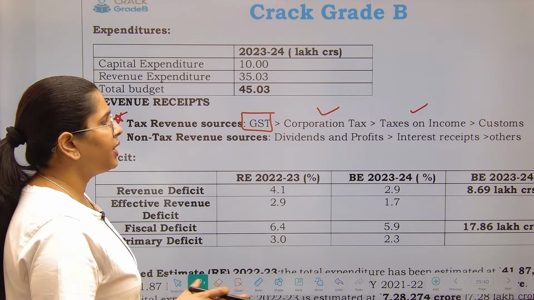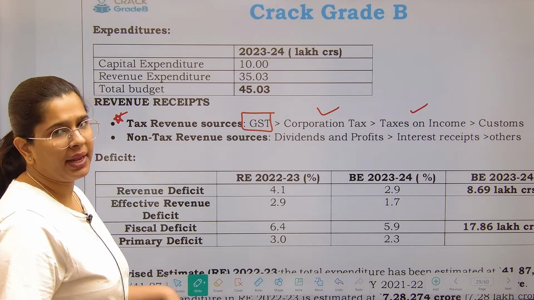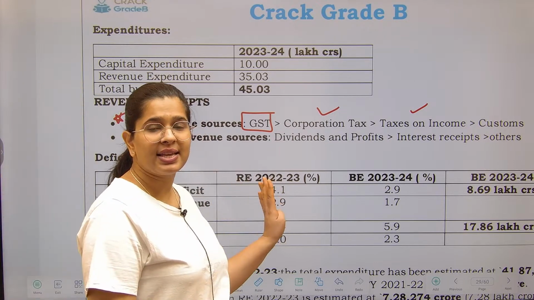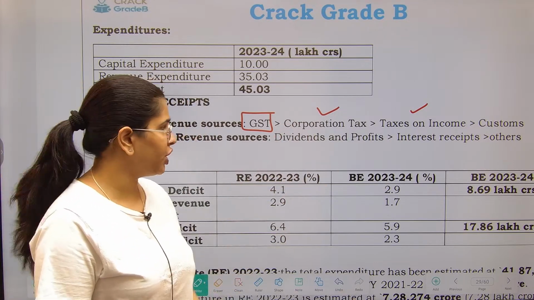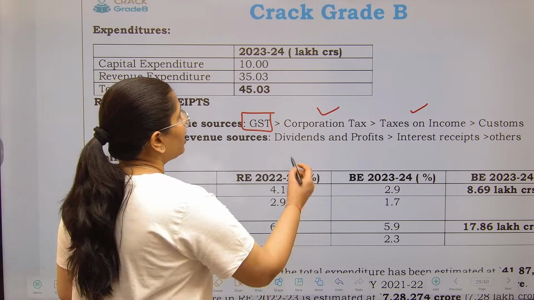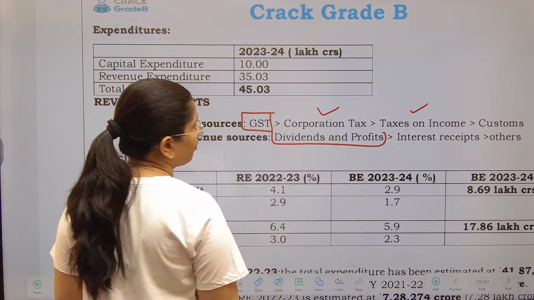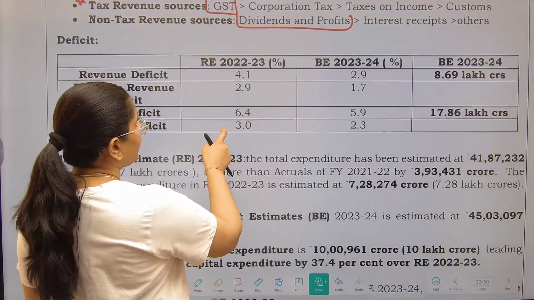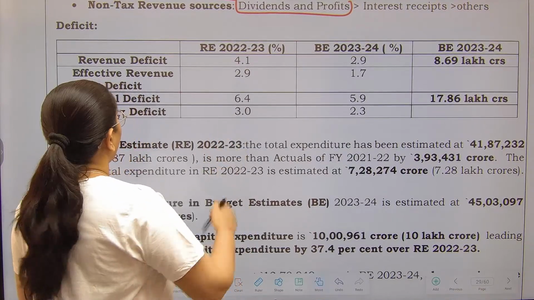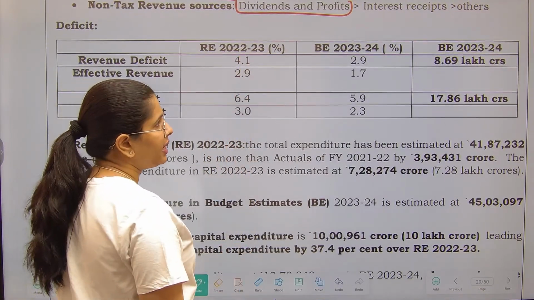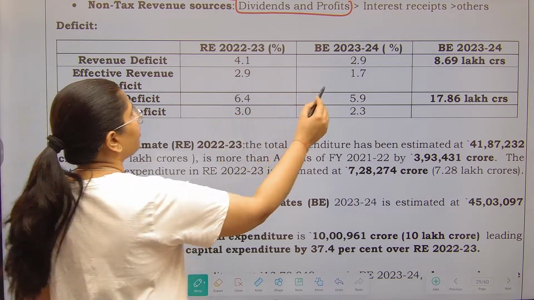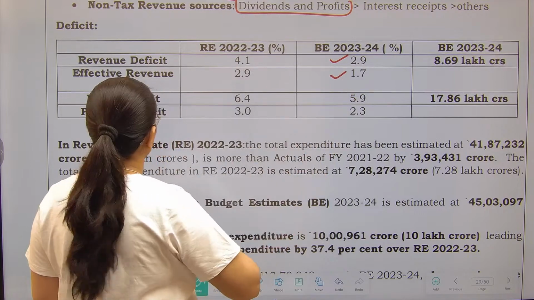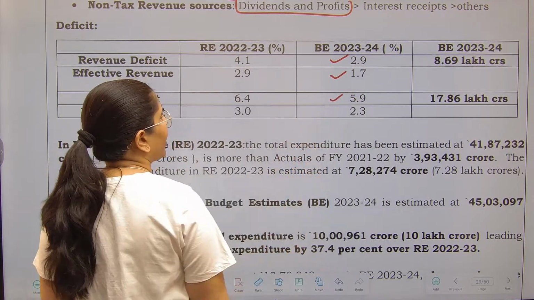Basically, corporation tax as well as the taxes on income remain at somewhat the same level, but in some years they just shift their positions. Next is non-tax revenue. The major source is dividends and profits, followed by the interest receipts. The deficit figure has been given like this. Revised estimates we have already seen. Now the budgeted estimates are revenue deficit 2.9, effective revenue deficit 1.7, fiscal deficit 5.9.